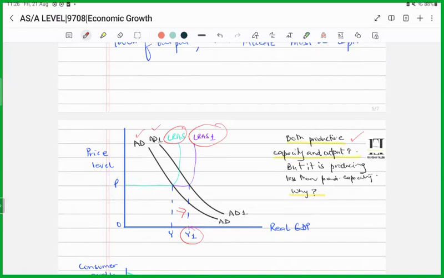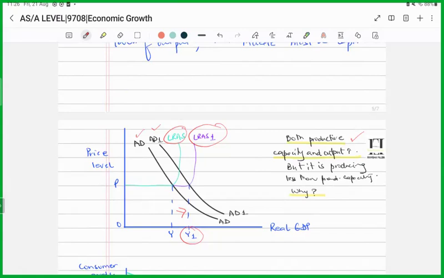Yes, you've capitalized because both the aggregate demand and the aggregate supply have increased, right? But is the economy producing the maximum, or can it produce more? Is it producing as much as its productive capacity, or is it still producing less than its maximum productive capacity? It's producing less than its productive capacity.